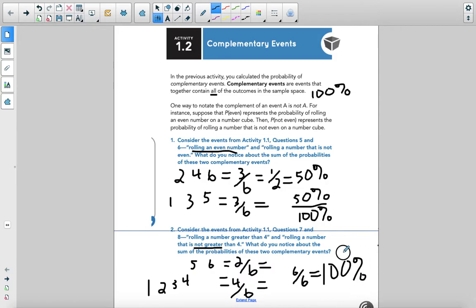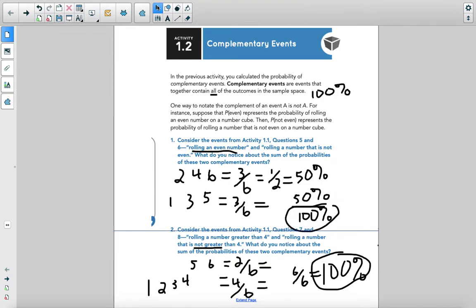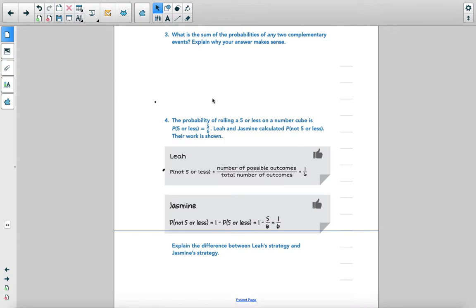100%, all of the outcomes. Okay, again, the big, big number of the day. And as we move forward here, oh, here we go.